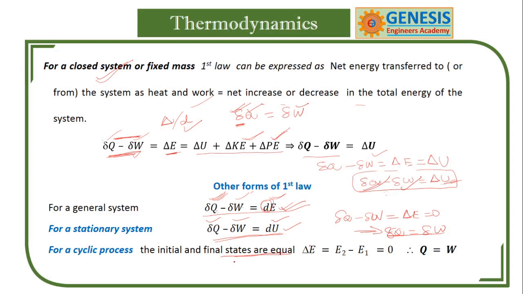For a cyclic process, the initial and final states are equal, that is, in and out are equal, and the change in total energy of the system is 0. Finally Q is equal to W for a cycle. Q is not equal to W in a stationary system. This is the general equation. So you should be able to differentiate between these three.